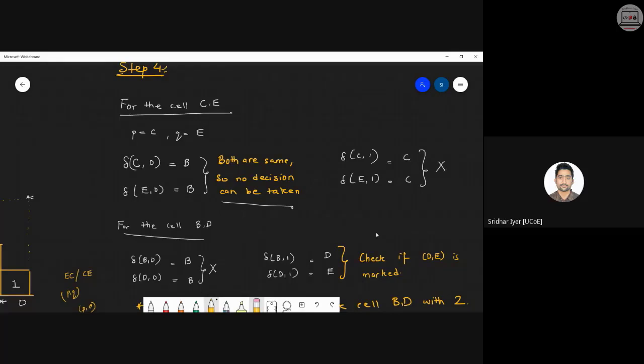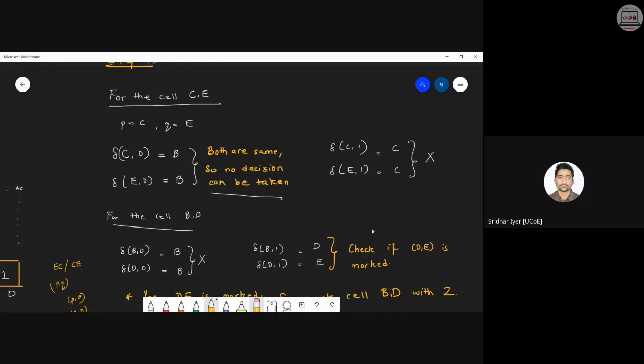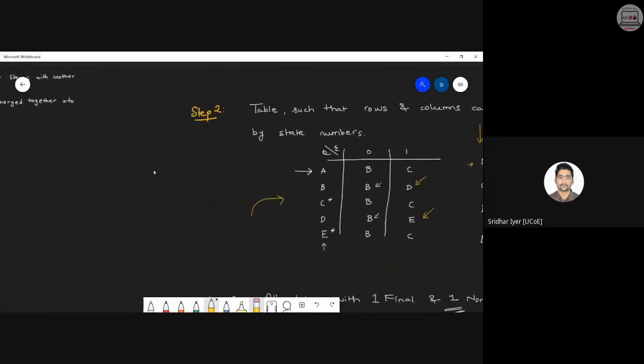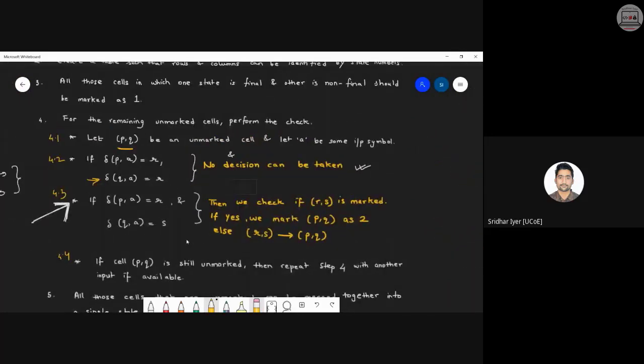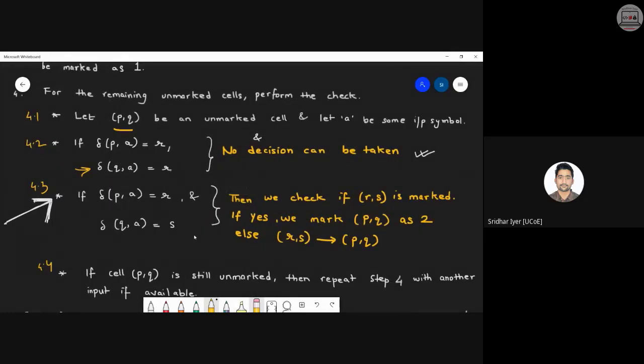So now what is happening? B on 1 is giving me the answer D and D on 1 is giving me the answer E. So both of them are different. Now check your algorithm. Your algorithm says in step number 4.3 that if P comma A is R and Q comma A is S, that is a different value, both are not the same, then we have to check whether this R comma S is marked or not. Are you understanding what I'm saying?